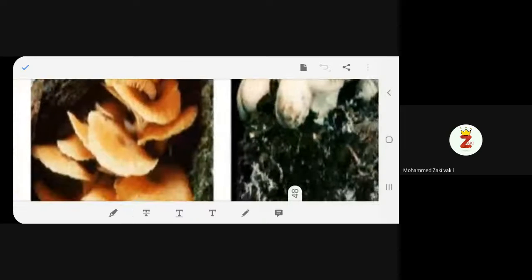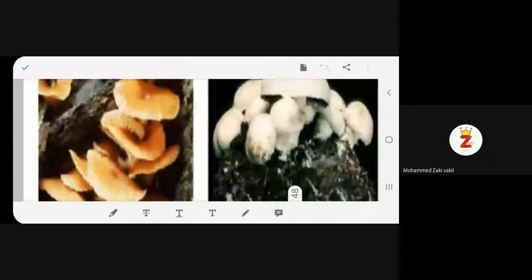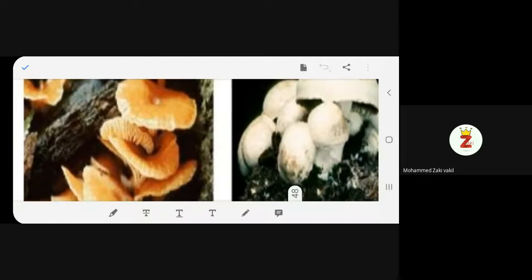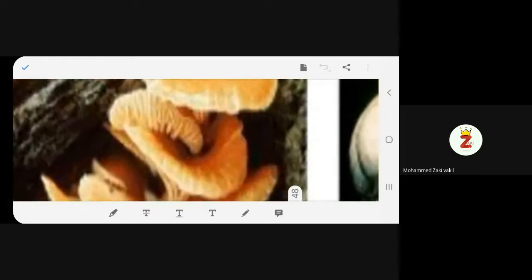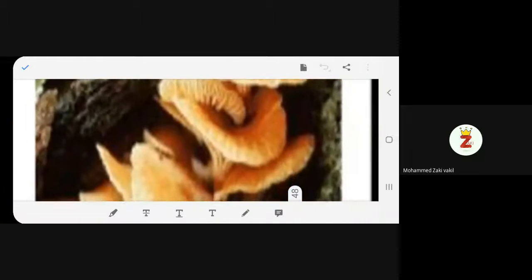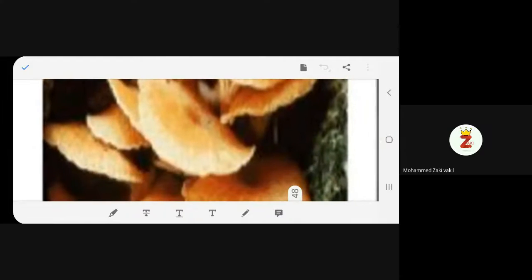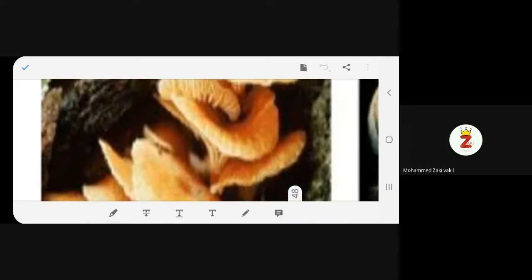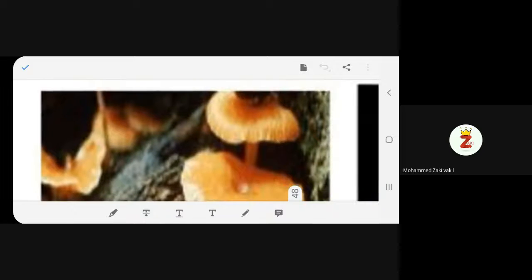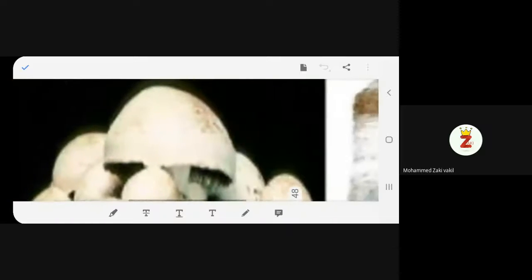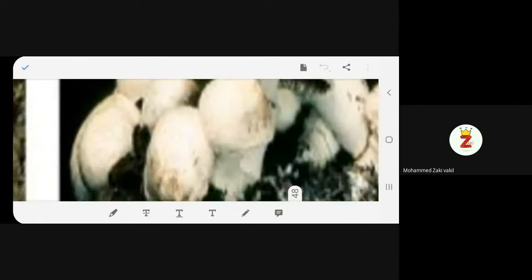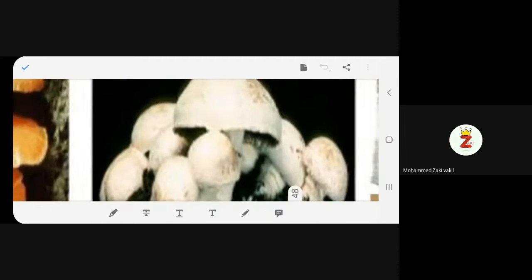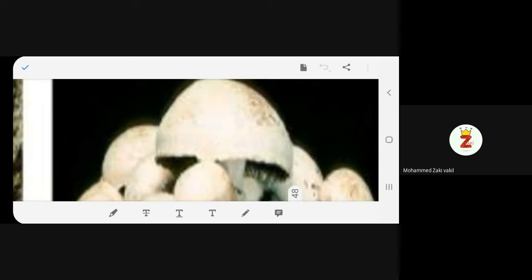So these are the types of mushrooms. Can you see this better? These are the mushrooms. Can you see the mushrooms? Yes, ma'am. See, isn't it beautiful? Yes, ma'am. So beautiful. Now we'll see the toadstool. That is the mushrooms. These are the mushrooms. Okay. You see the mushrooms better?